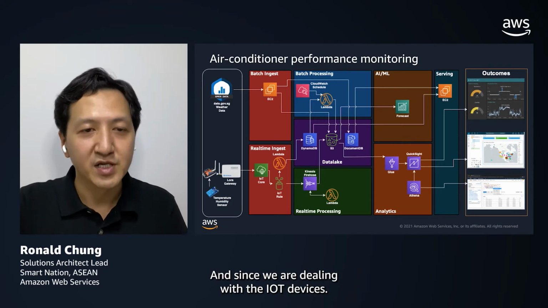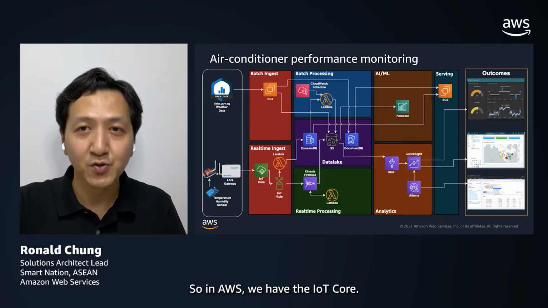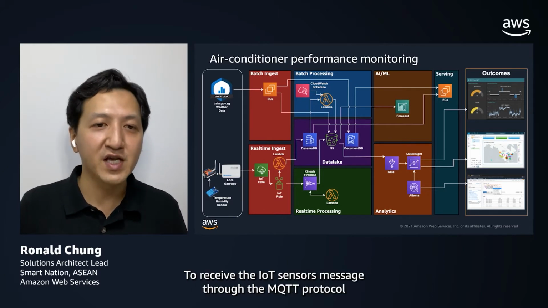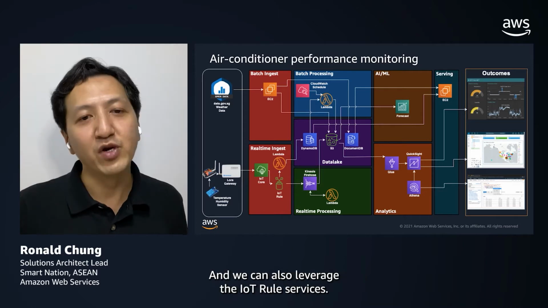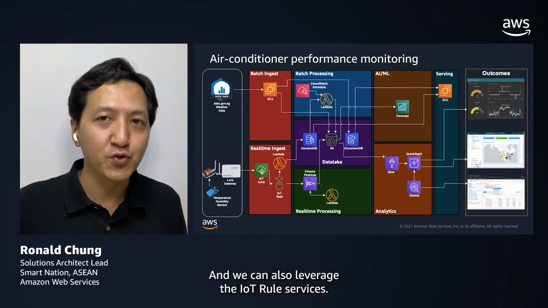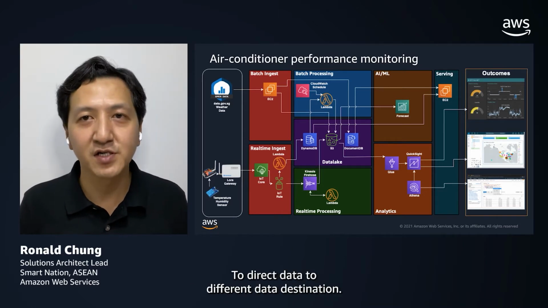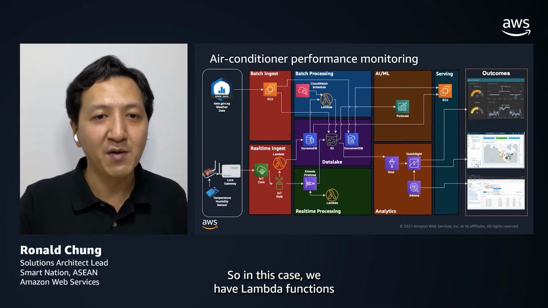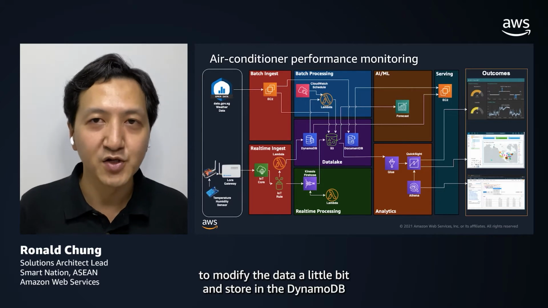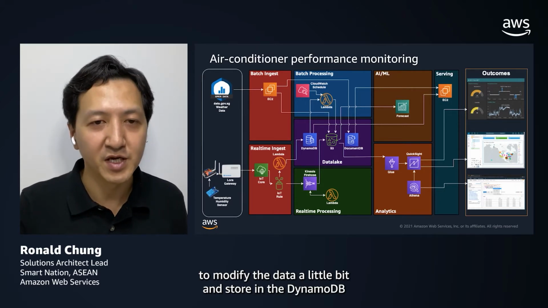And since we are dealing with IoT devices, in AWS we have IoT Core to receive the IoT sensor messages through the MQTT protocol. And we can also leverage the IoT rule services to direct data to different data destinations. So in this case, we have the Lambda function to modify the data a little bit and store it in DynamoDB here.